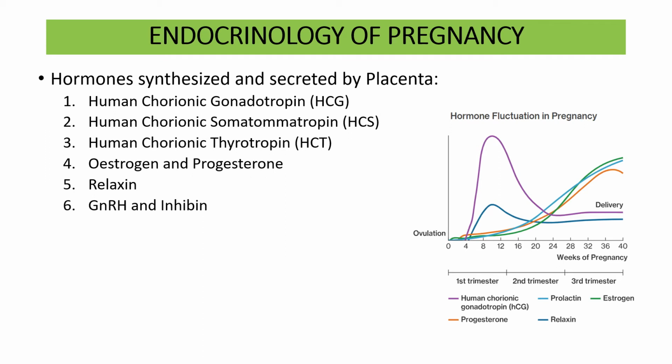While estrogen and progesterone start increasing from the early phase, and they keep on increasing, and they reach a peak in the last trimester of the pregnancy. The duration of pregnancy in humans is about 9 months, and we divide the pregnancy into three trimesters: first trimester, second trimester and third trimester.